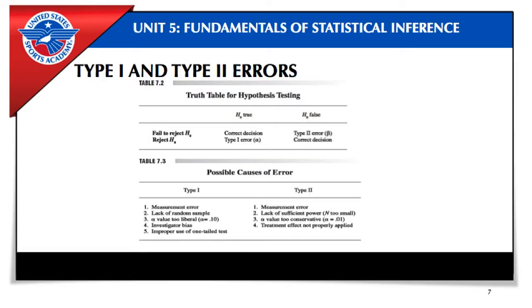With hypothesis testing, the researcher either accepts or rejects the null hypothesis. Because decisions are made based upon probabilities, it is important to understand Type 1 and Type 2 errors. Refer to the tables to understand the possible causes of a Type 1 and Type 2 error.